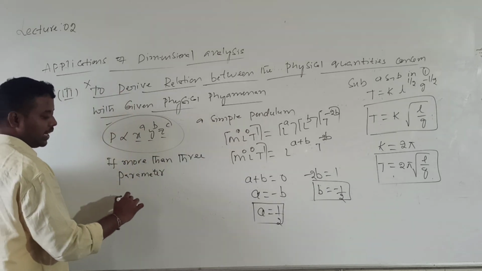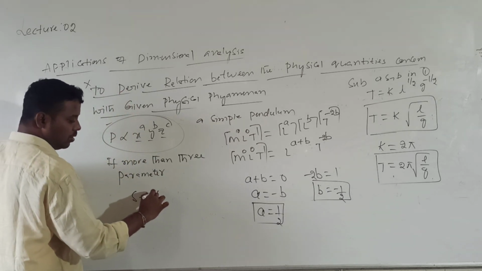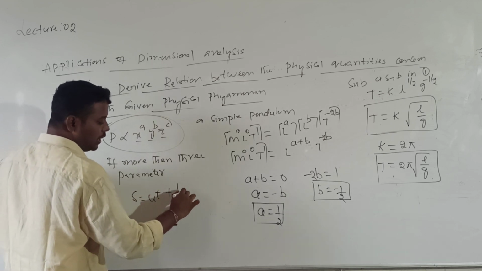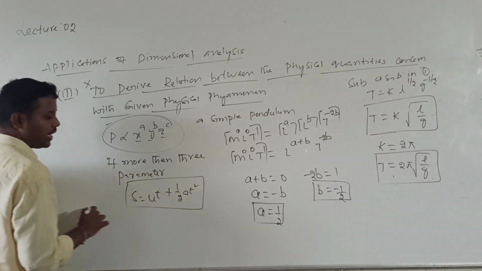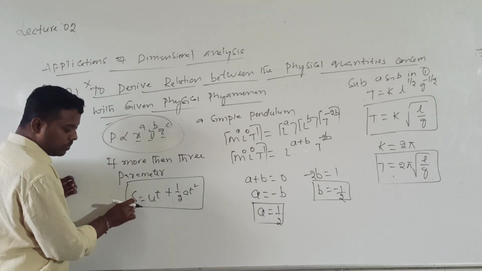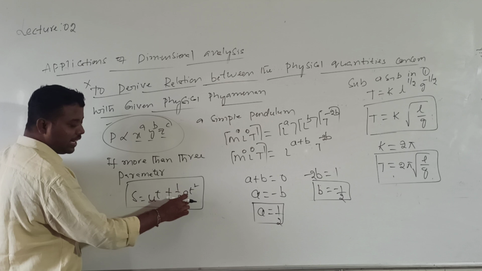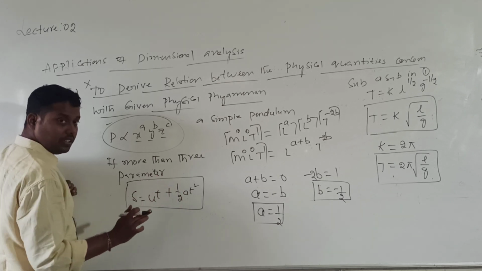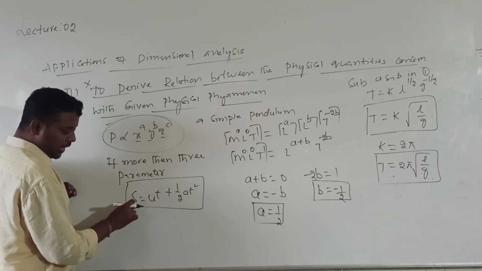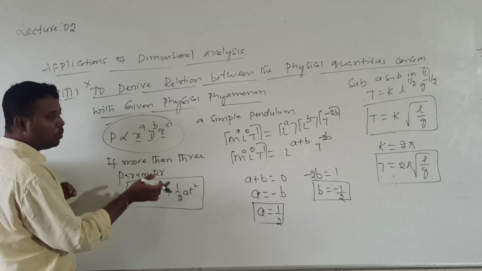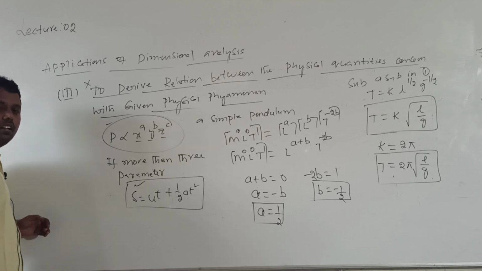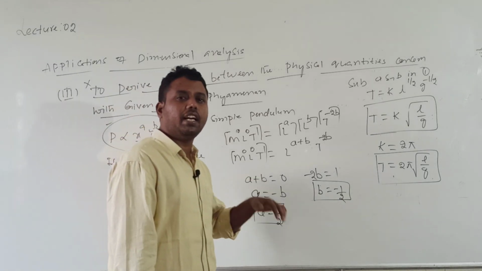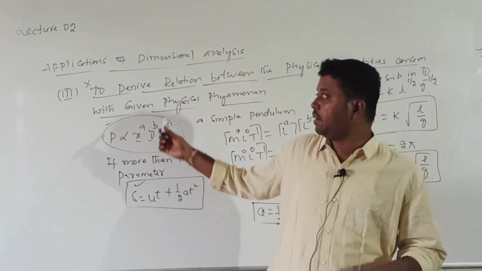And one more important point is, for example, s is equal to ut plus half into et square. This equation we can check for dimensional correctness. But in this equation, on the right side, there is more than one term. Whenever on any side of the equation there is more than one term, that equation cannot be derived by using dimensional analysis.